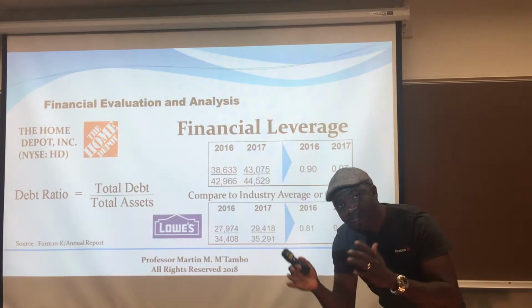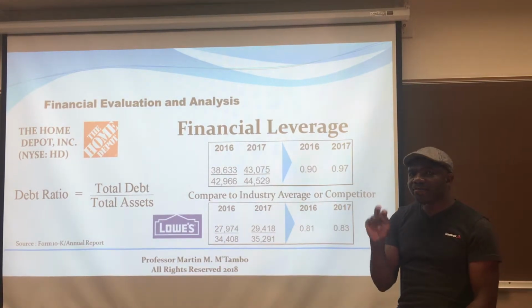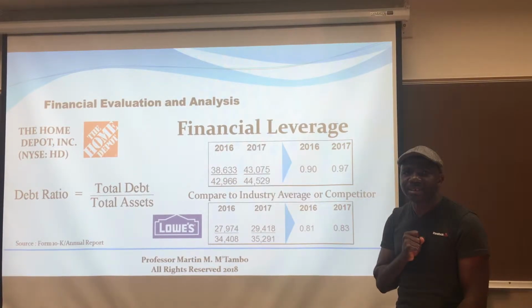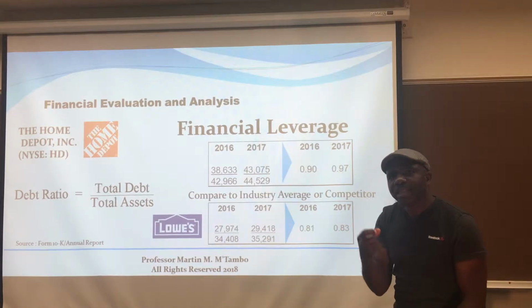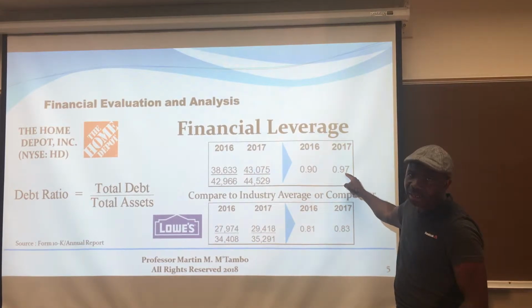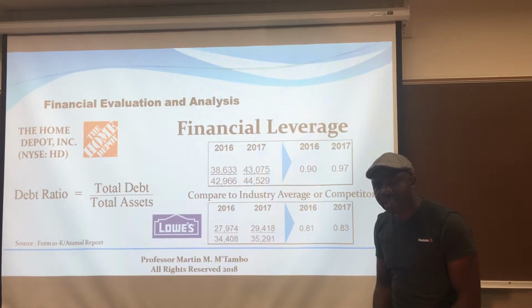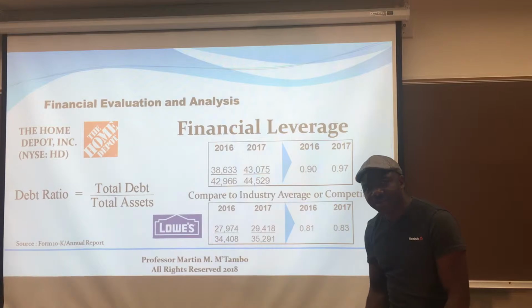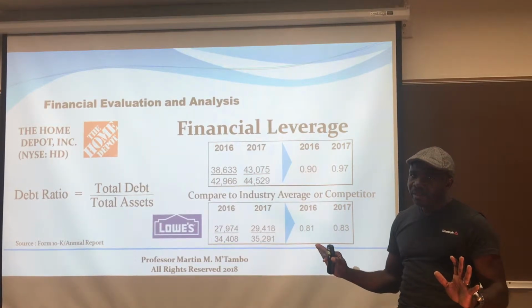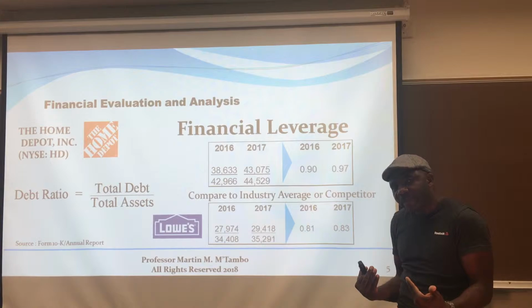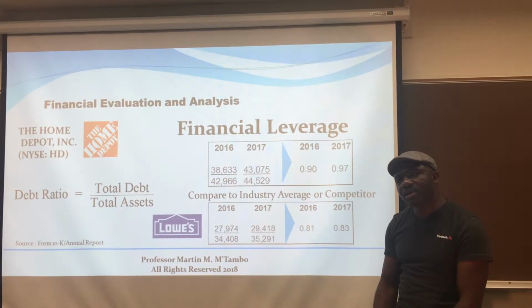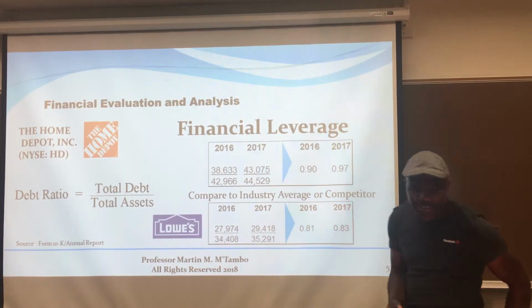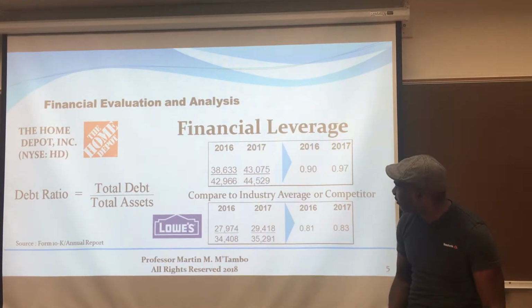In other words, if we could liquidate Home Depot at the value of their total assets, per dollar of their total assets, they'd be left with 3 cents that the shareholders walk away with. But obviously, when the company is liquidated, for the most part, the assets will fetch less than the value that they show on the books. Well, sometimes they will fetch more, but for the most part, they'll fetch less, especially if they're equipment and stuff.